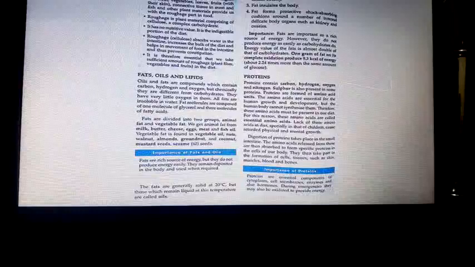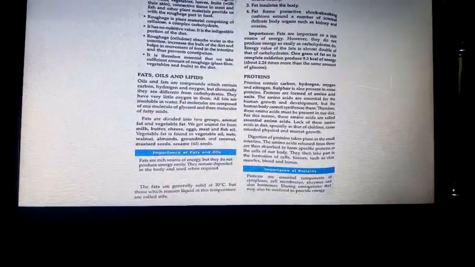That is why ghee and all are solids, and the animal fats are solids at room temperature. Plant fats are liquids at room temperature. Got it? Fats are very useful for the body. Fats provide energy also. Got it, children?